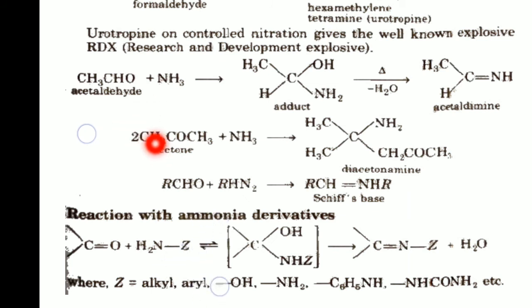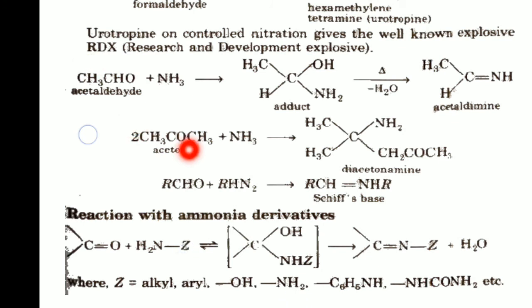If you put an aryl group like a benzene ring in place of Z, we get phenylamine. If we put an OH group in place of Z, we get hydroxylamine. This is also an ammonia derivative. If you put NH2 in place of Z, we get NH2NH2, which is called hydrazine.